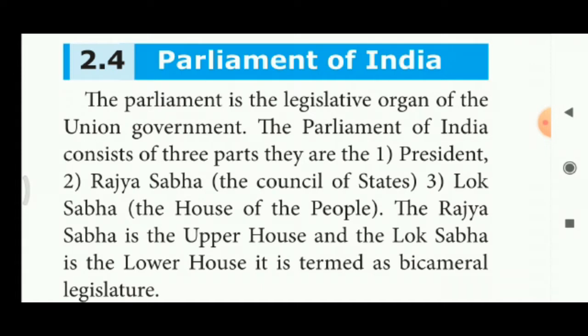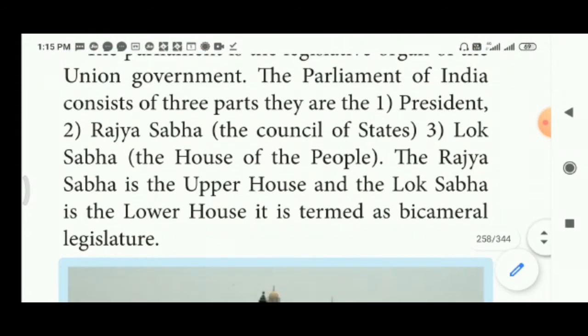The Parliament is the legislative organ of the Union government. Our Parliament is the main organ of our Union government, the central government. The Parliament of India consists of three parts. So what are they? President, Rajya Sabha and Lok Sabha. What is the other name for Rajya Sabha? The Council of States. What is the other name for Lok Sabha? The House of the People.